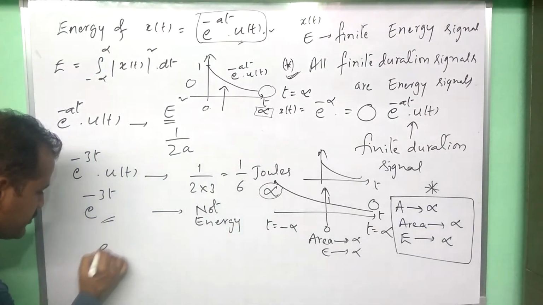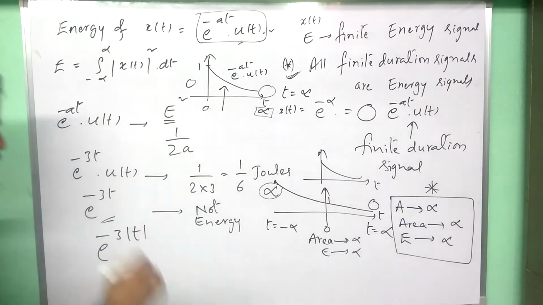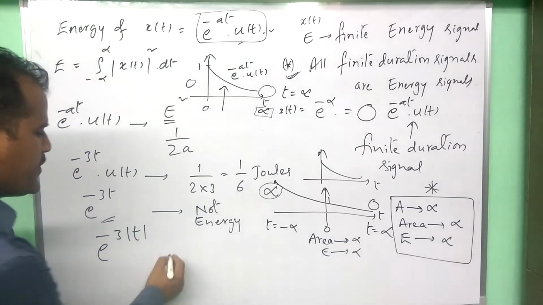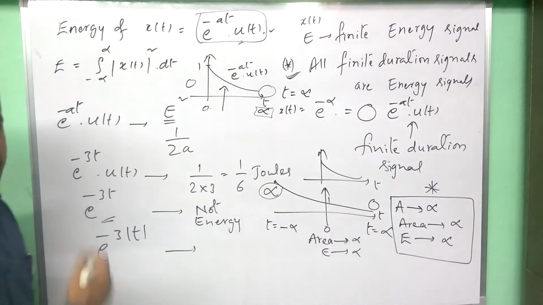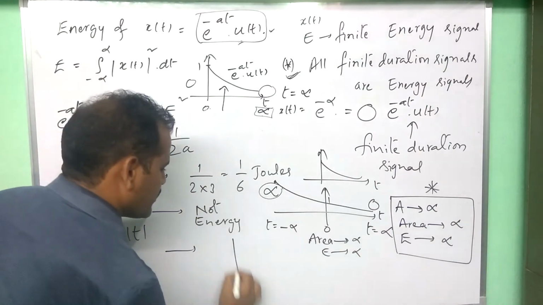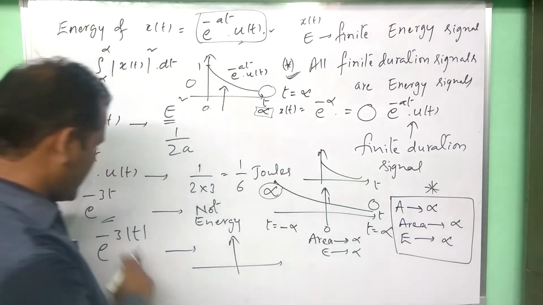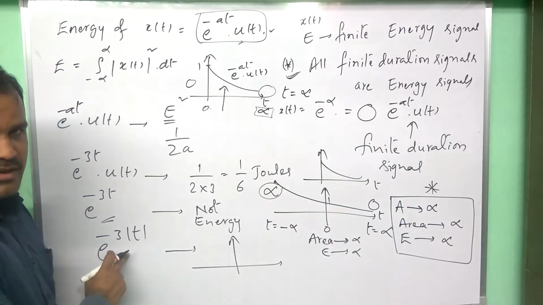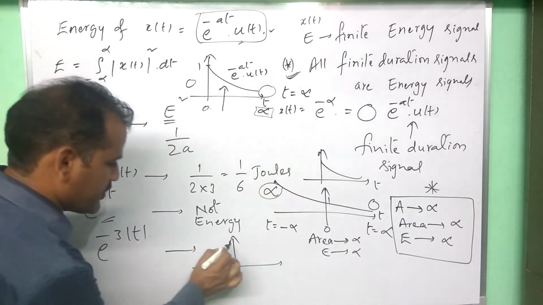Then what about e to the power of minus 3 mod t? This is also a very important exponential signal. Many times we can observe this signal e power minus 3 mod t in competitive examinations. So first let us plot the signal. I am not deriving the energy of this signal now. In the next video I am deriving the energy of this signal. For the time being I am giving the graph.